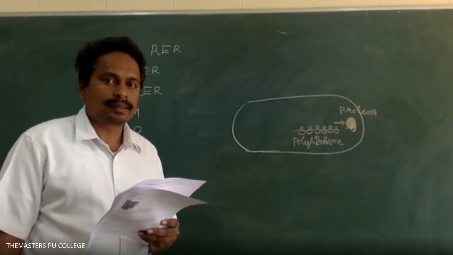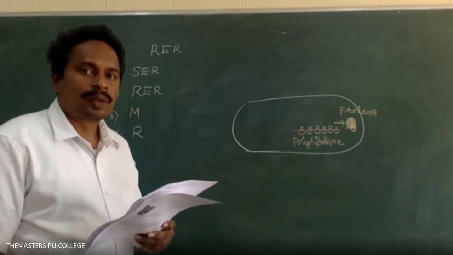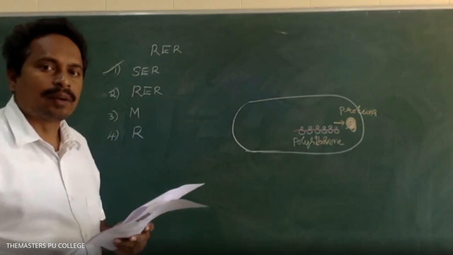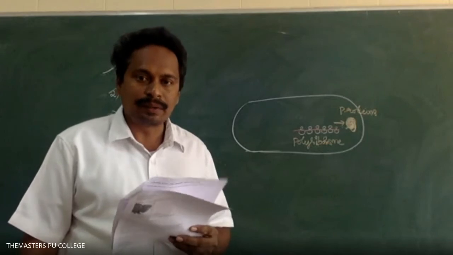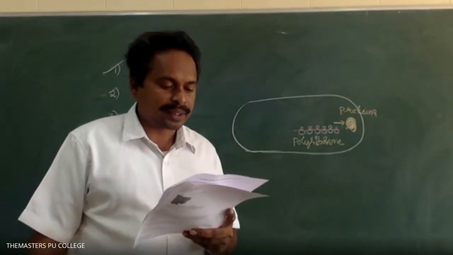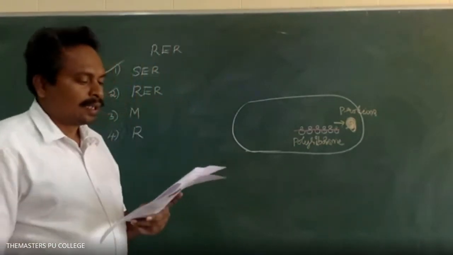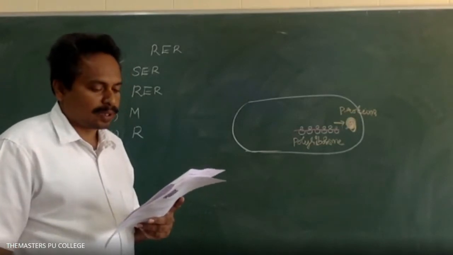The function of polysome in a bacterial cell is to translate mRNA into proteins. Option 1, sir. Yes.